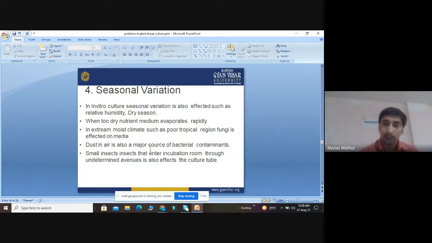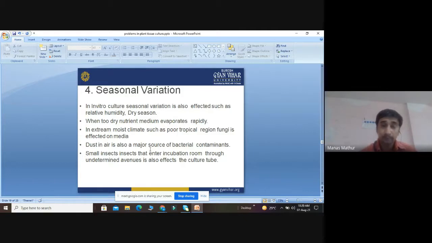So next, whenever we are performing the tissue culture in the moist climate, we have to use antifungal compounds. For example, we can use ketoconazole. This is a very good antifungal compound. So in every season, there is chance of attachment of different microbes. Dust in the air is also a major source of bacterial contaminants. Suppose we are taking the explant and it is not washed properly, some dust particles are there. Dust particles in the air can enter into the media. They can also be the source of bacterial contamination.